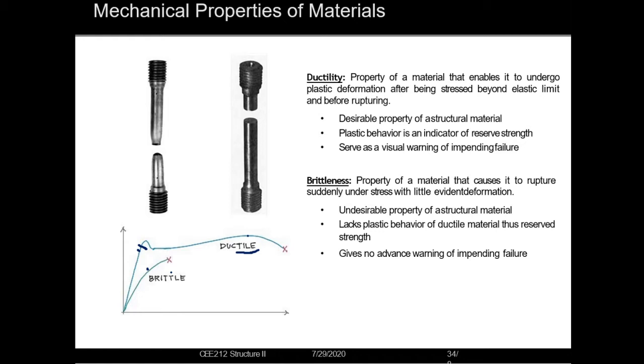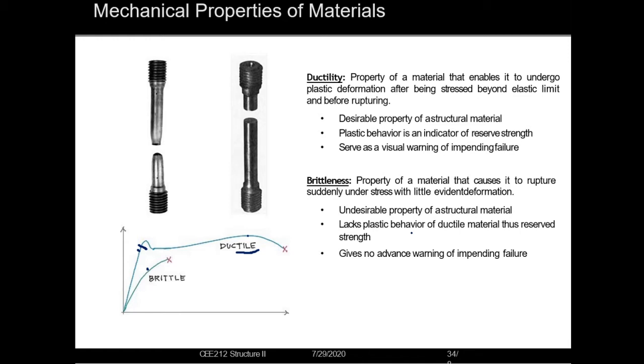An example may be the brick. It is actually an undesirable property of a structural material, and it lacks plastic behavior, thus reserve strength, and it gives no warning sign of impending failure. So which type of material is preferable, ductile or brittle?